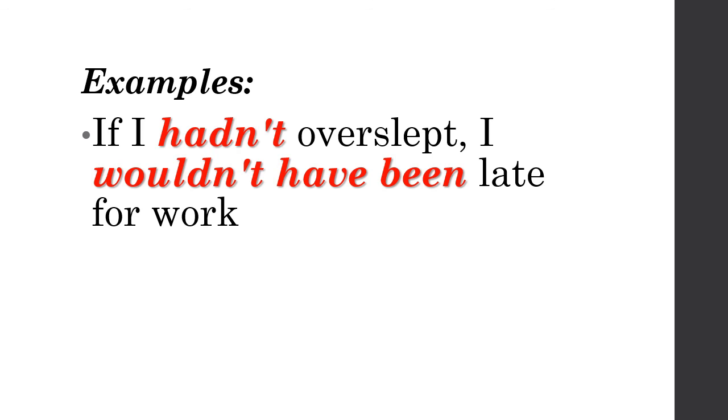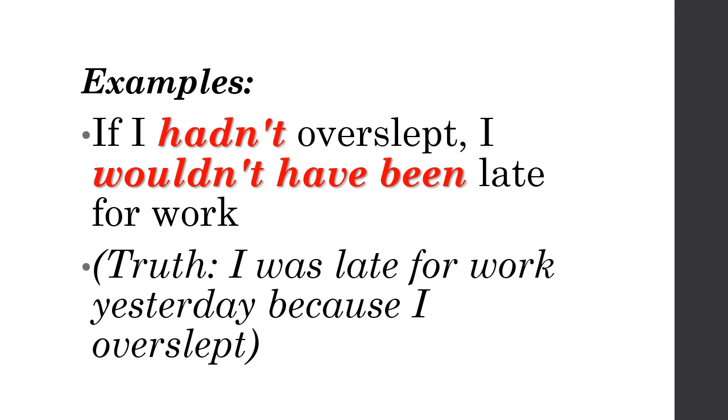So be becoming been, verb 3, late for work. That is type 2 and 3, and we have seen some examples. The meaning of this sentence is I was late for work yesterday because I overslept. That is the truth of this sentence.